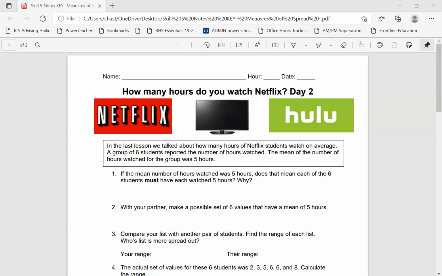It says if the mean number of hours watched was 5 hours, does that mean each of the 6 students must have watched for 5 hours? Basically what this is saying is, to have an average of 5, does that mean everybody had to watch 5 hours? No. You can have an average of 5 without each number being 5.